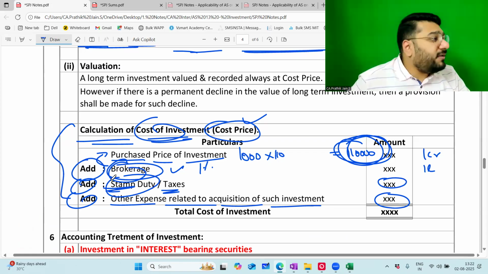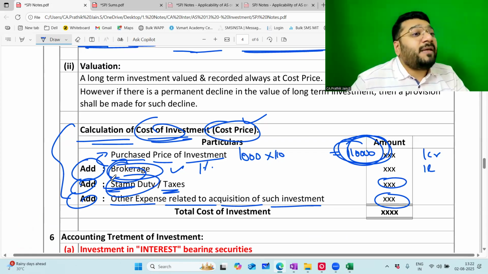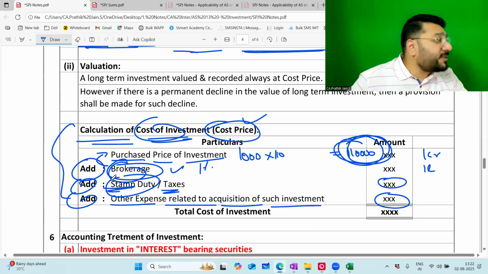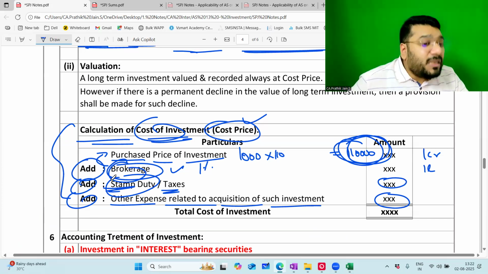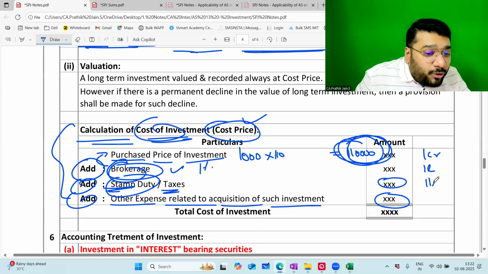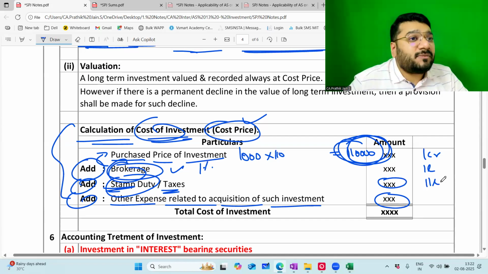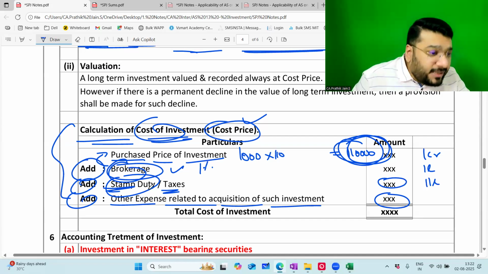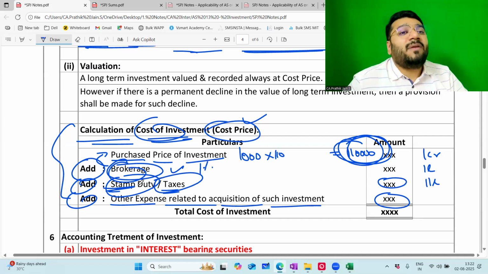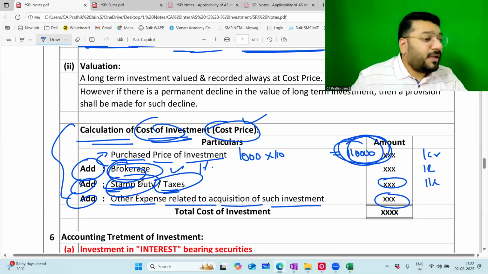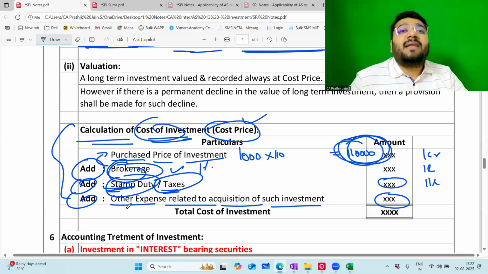When you buy a land wherever in India, you are supposed to pay the registration stamp duty fee to the government. Which government? Local government. If you're in Coimbatore, you have to pay to the Tamil Nadu government. You have to pay stamp duty fee 9%, or it could be 10%, or it could be 11%. Imagine you paid 11%. 11% of 1 crore is how much? 11 lakh rupees is a part of your stamp duty and taxes. Stamp duty taxes in Coimbatore is somewhere around 9 to 11%. Okay, not okay?